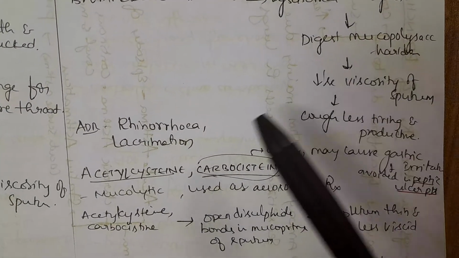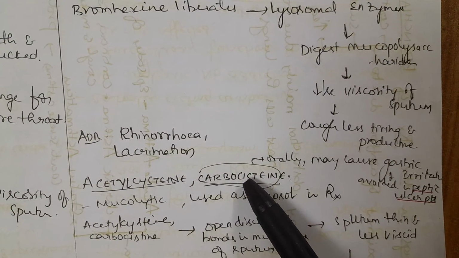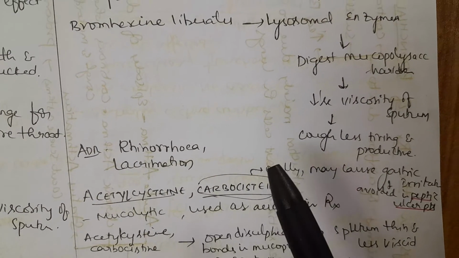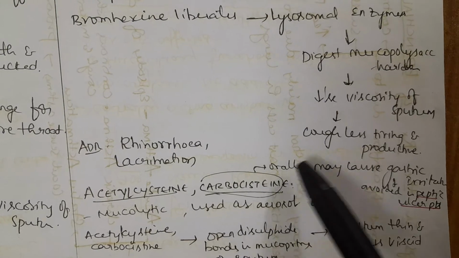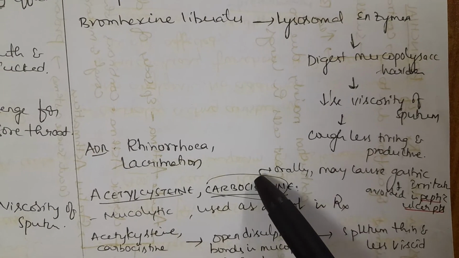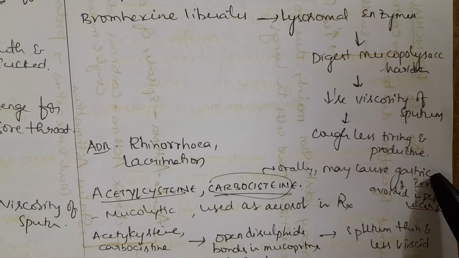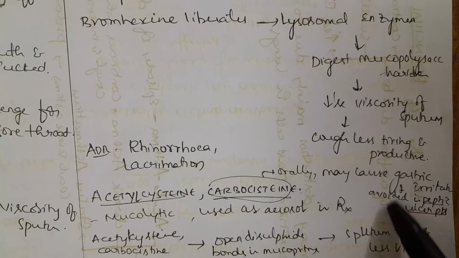Next, acetylcysteine and carbocysteine are mucolytics used as aerosols in the treatment. Carbocysteine is used orally and causes gastric irritation, so it is avoided in peptic ulcer patients.